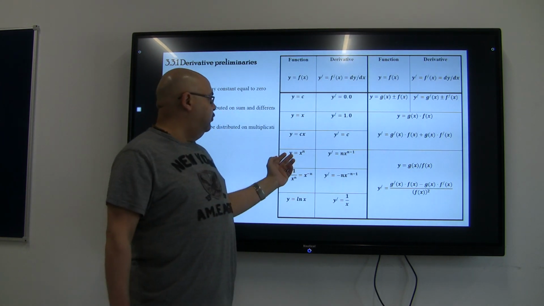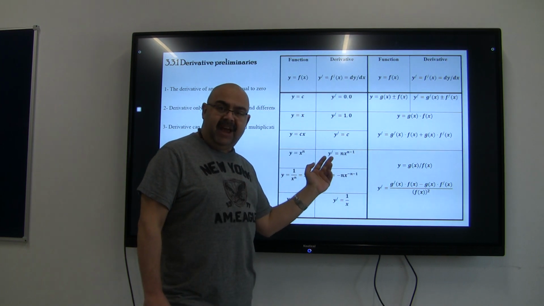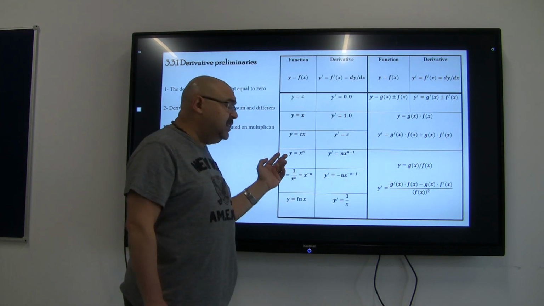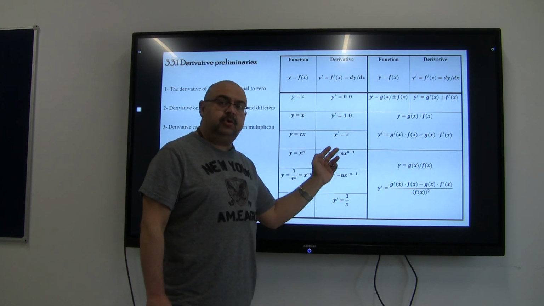So simply if you have y equals x to the power of 4, y dash is going to be 4 times x to the power of 3. So if you have x to the power of 7, simply y dash is going to be 7 times x to the power of 6.